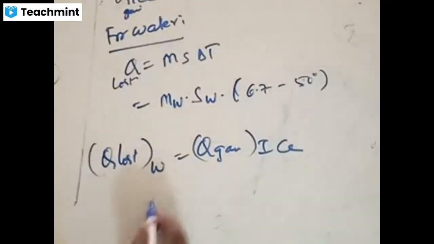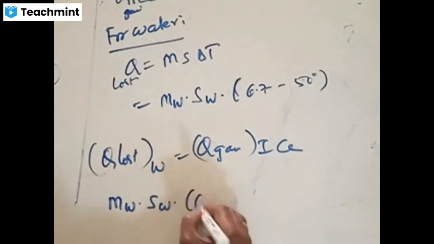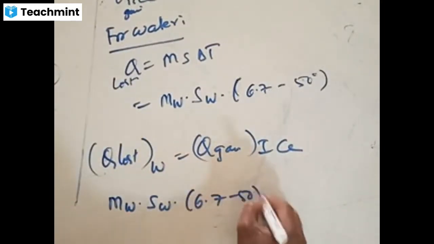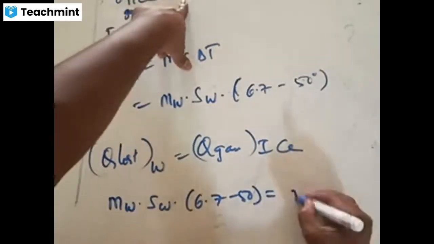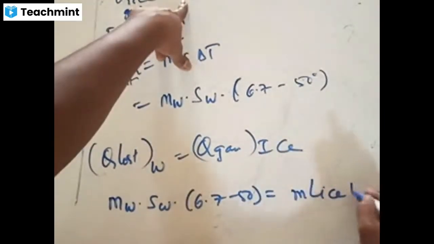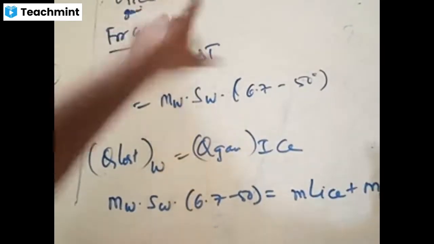Q lost by water is equal to m of water into specific heat of water into 6.7 minus 50, is equal to Q of ice. Q of ice is equal to mL of ice plus m ice S W times delta T. Delta T is equal to how much? 6.7.